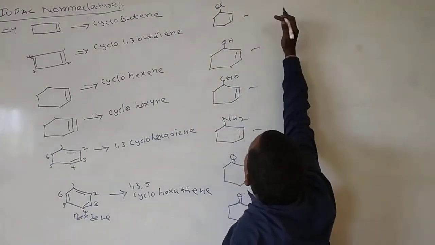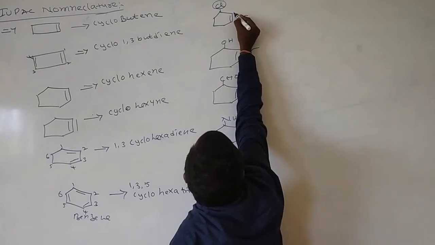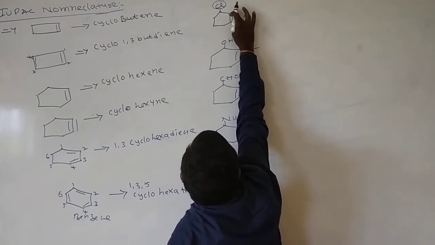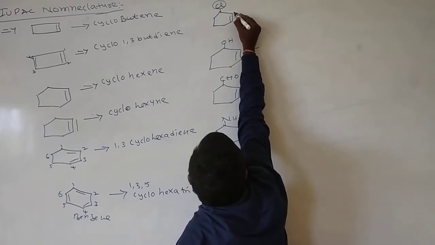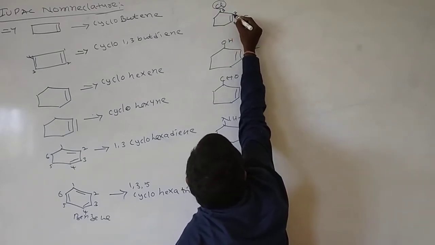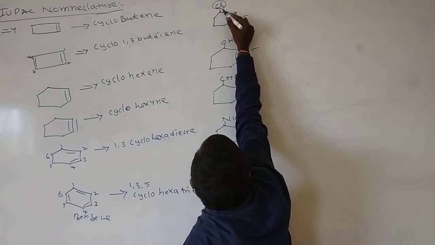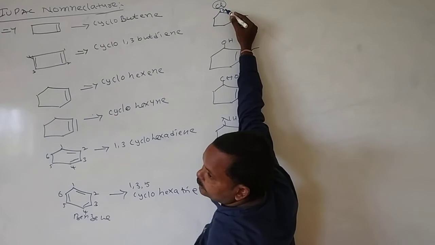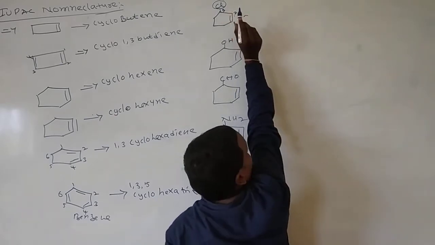See the IUPAC nomenclature of this one. This is the substrate. Give the numbering starting from this side: 1, 2, 3. While if you give numbering from the other side, this gets the 6th position, which is a larger number. If you number like this, 1, 2, 3, it gets a lower number.